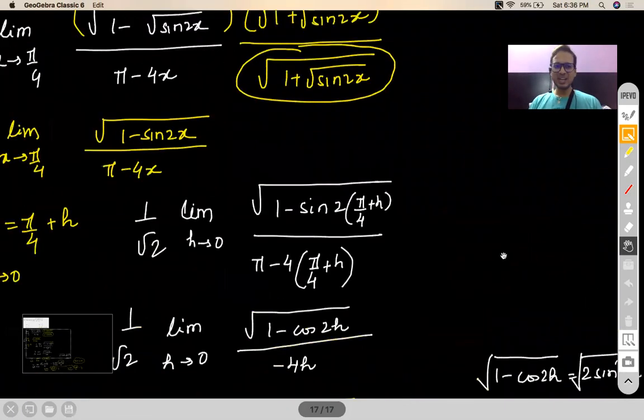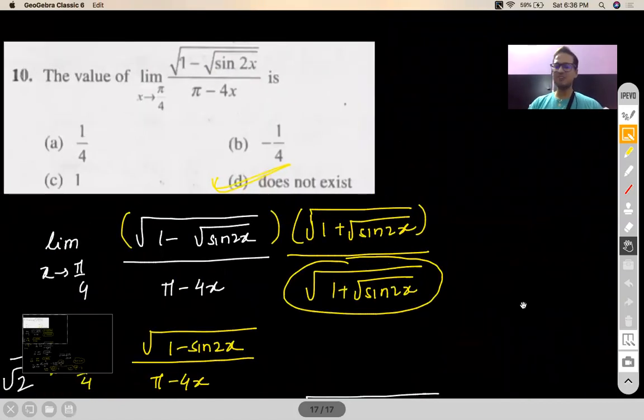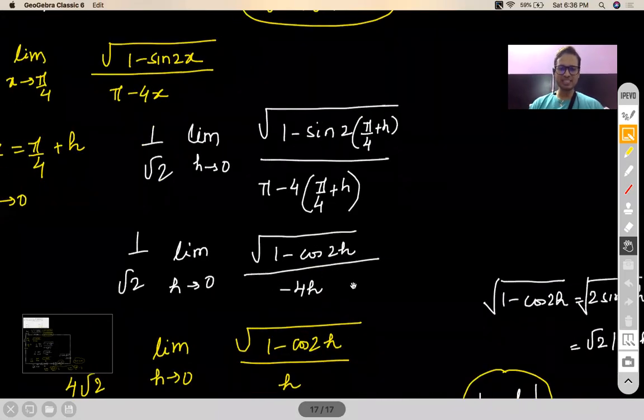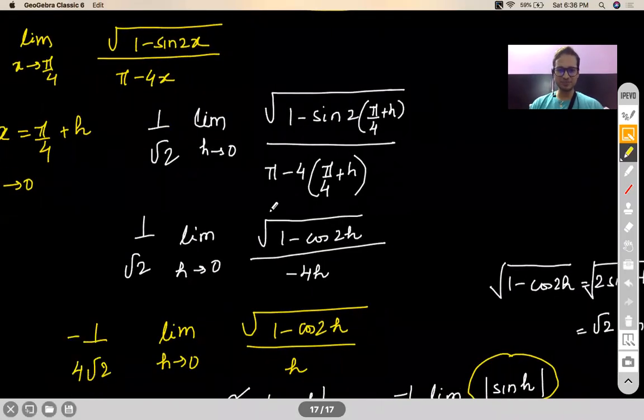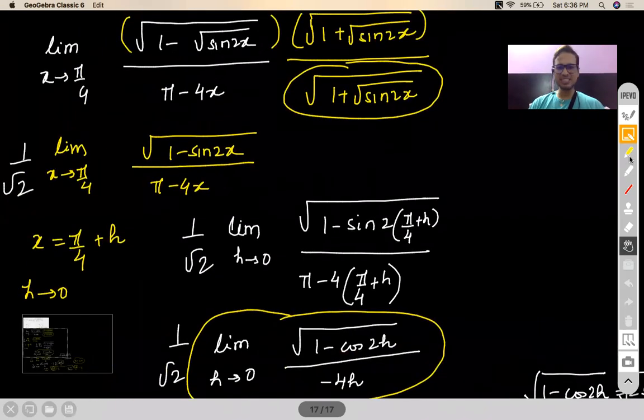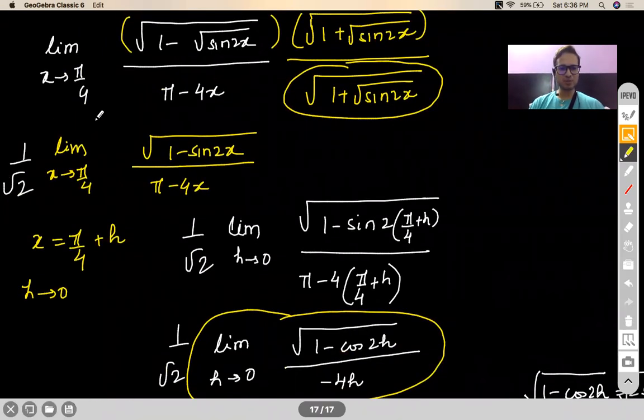Okay, I'll do one small thing. I'll show you the graph of this. In fact, I'll show you the graph of under root of 1 minus this. I would like you to see this graph as x tends to pi by 4, this whole graph.